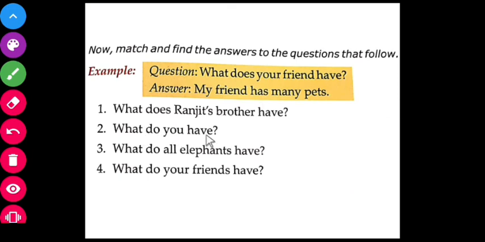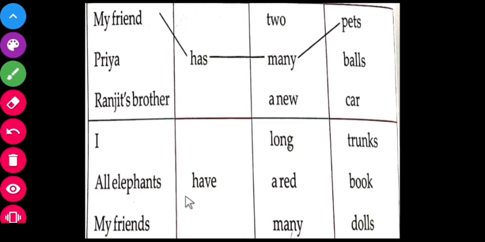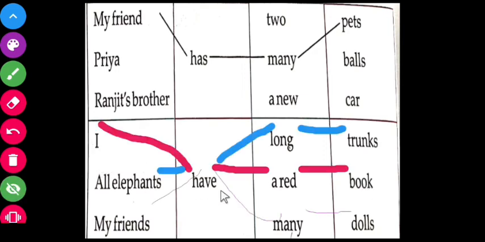What do you have? So what do you have? Answer. I have a red book. I have a red book. Okay. Next one.